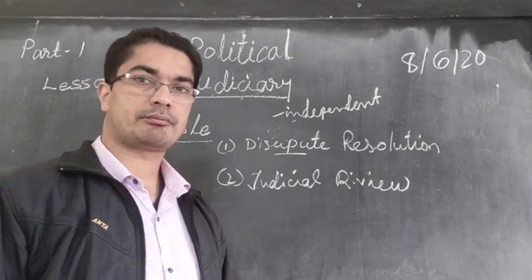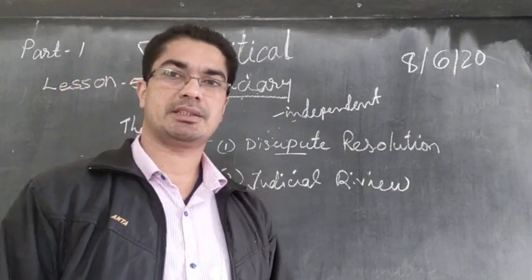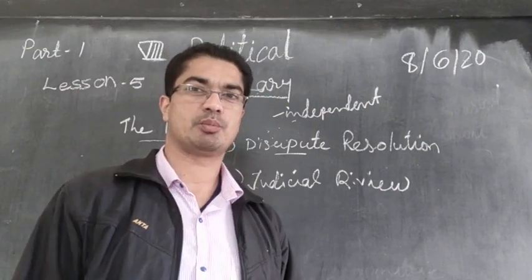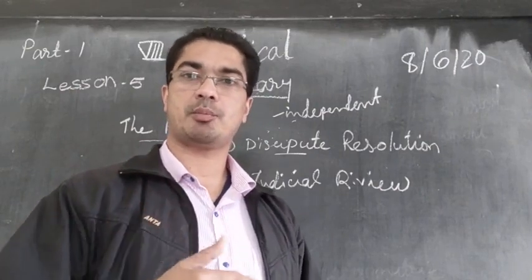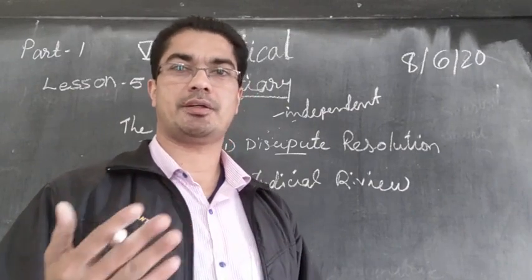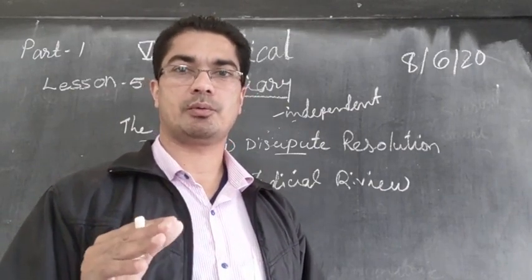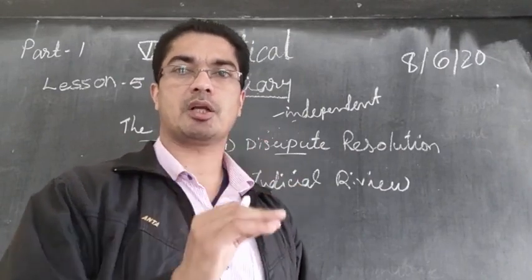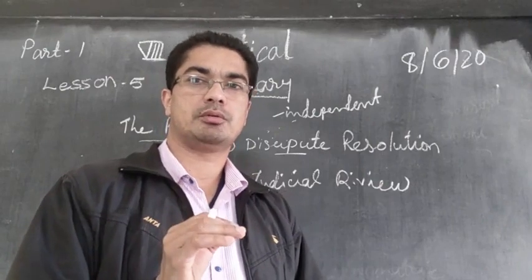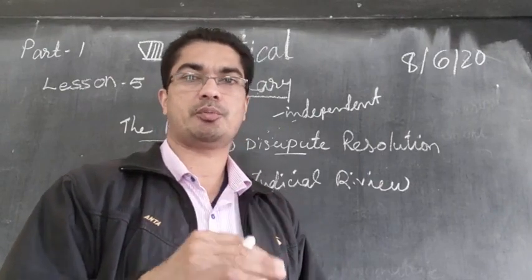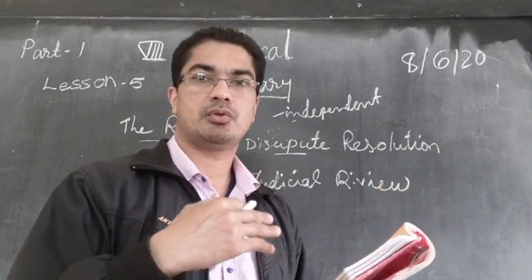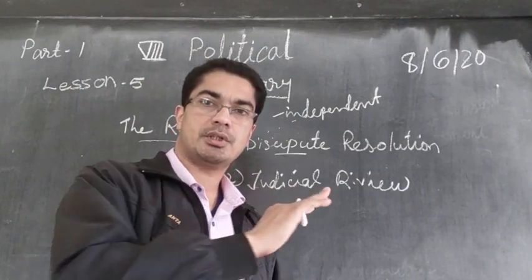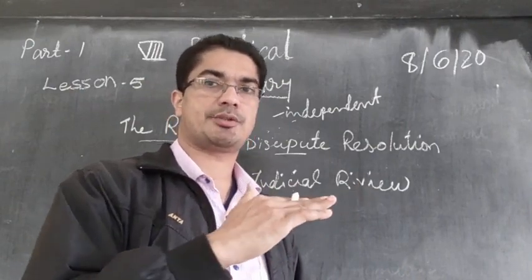So, suppose the laws are made by the legislative. We said laws are made in the legislative, that is in the Parliament or in the state assembly. So they make the law and it is passed by the Parliament, Lok Sabha and Rajya Sabha. Afterwards it becomes a law. But if the court finds that this law passed by the Parliament is not suitable for the people, it is violating the fundamental rights of the people, it is blocking the people from exercising their freedom, therefore the court can say this law is barred or suspended.